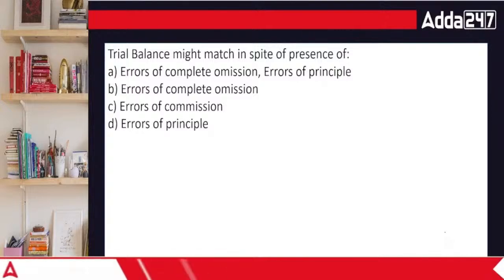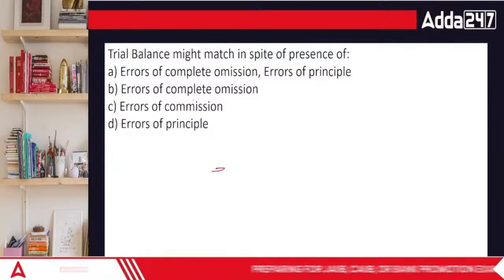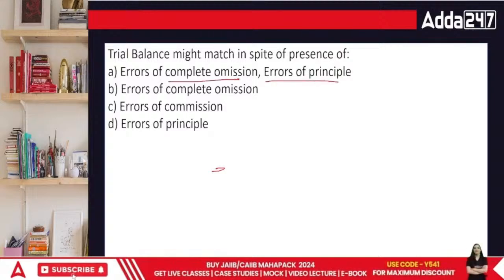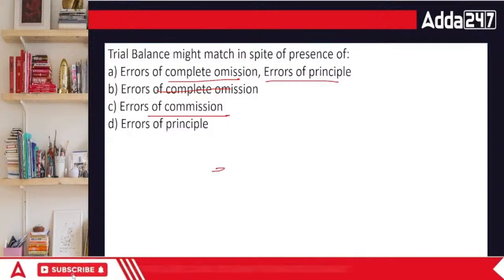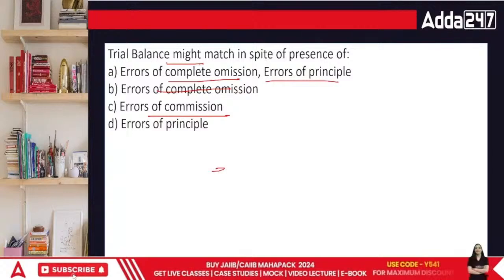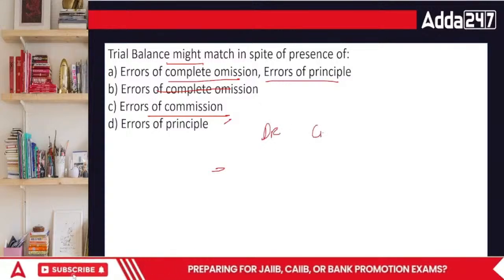Trial balance might match in spite of the presence of error of complete omission, error of commission, or error of principal. The trial balance will match. In terms of complete omission, it will definitely match because I forgot to note something in terms of debit as well as the credit side. So technically, I would say complete omission is a part of it.